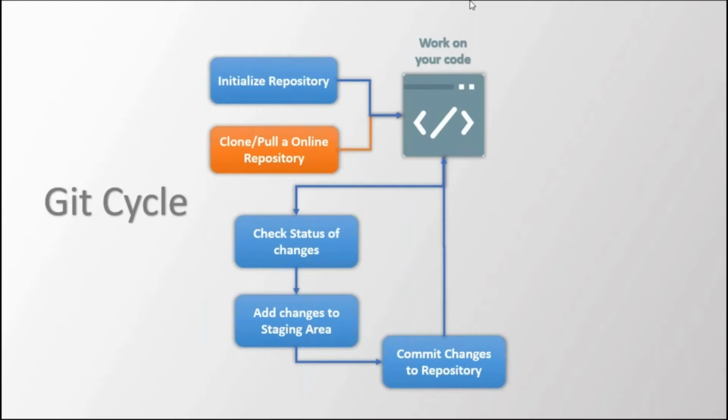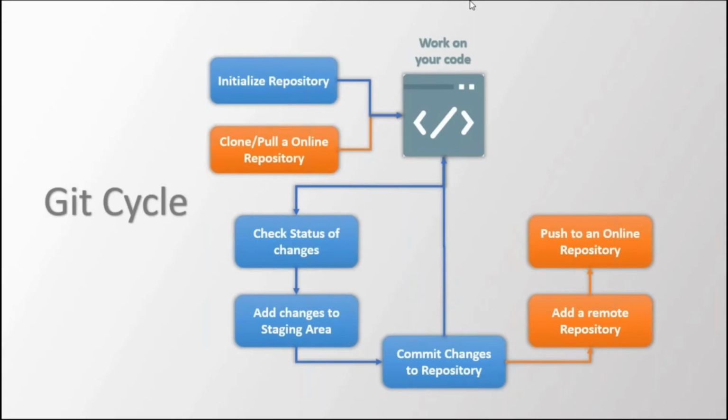For example, if you want to push your repository to a remote online repository, you can do so. After committing the changes, you can add the remote repository, which means you need to add the URL of the remote repository to your local repository, right? And then you can push, meaning whatever changes you have committed on your machine go to the online repository.